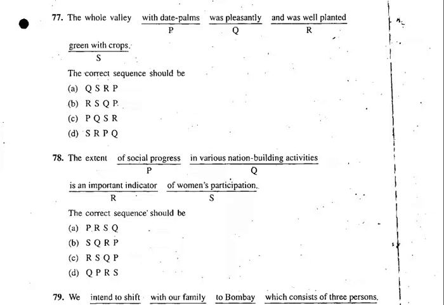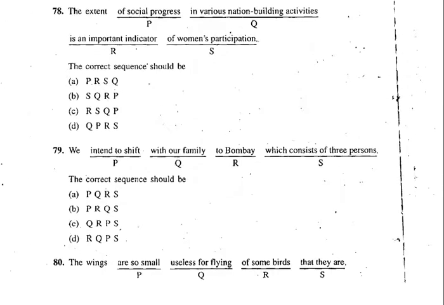So you have to use your mind. Like of has come, the extent of. So with extent, of will definitely come. Extent in is wrong. So extent of is correct. The extent of women's participation in various nation building activities is an important indicator of social progress. Absolutely correct word order. So B is the right answer. Let's move on to the next one now.